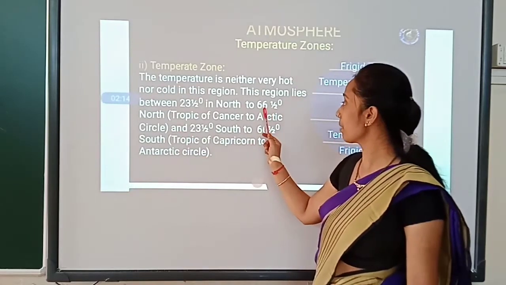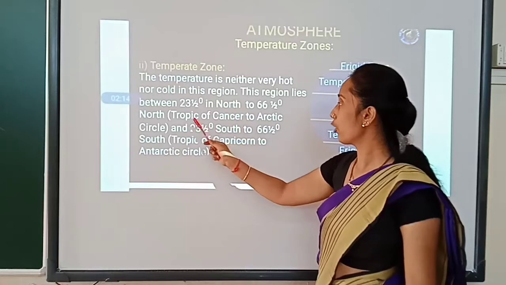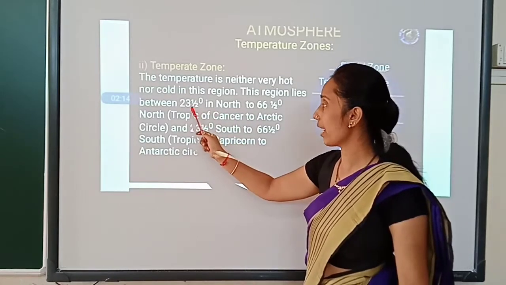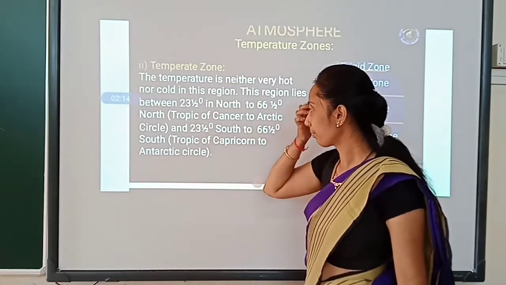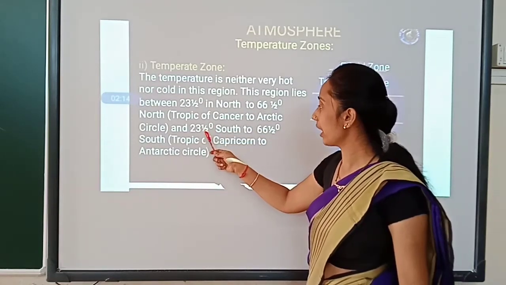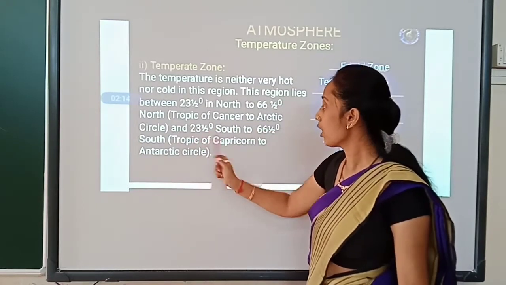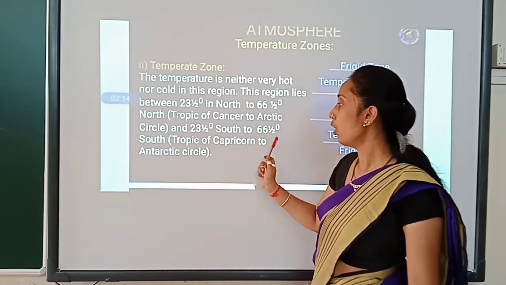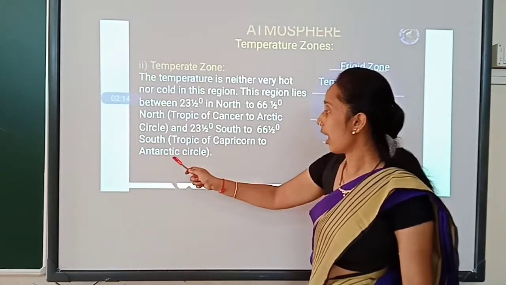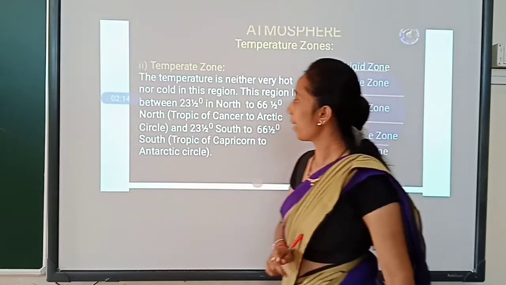The Arctic Circle lies at 66.5 and the Tropic of Cancer at 23.5. Okay. And again, inversely, from 23.5 degrees south to 66.5 degrees south, which is from the Tropic of Capricorn to the Antarctic Circle, this zone is also called the temperate zone.